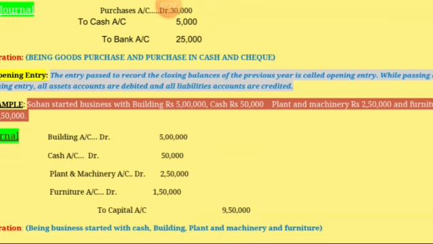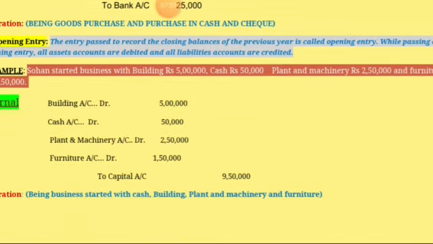Example: Sohan started business with building rupees 5 lakhs, cash rupees 50,000, plant and machinery 2,50,000, furniture 1,50,000. And the journal will be building account debit 5 lakhs, cash account debit 50,000, plant and machinery account debit 2,50,000, furniture account debit 1,50,000, to capital account